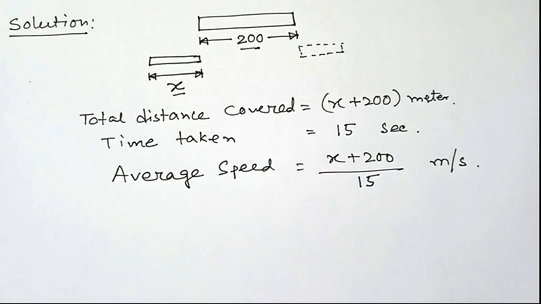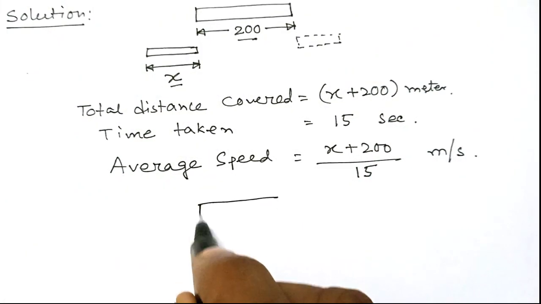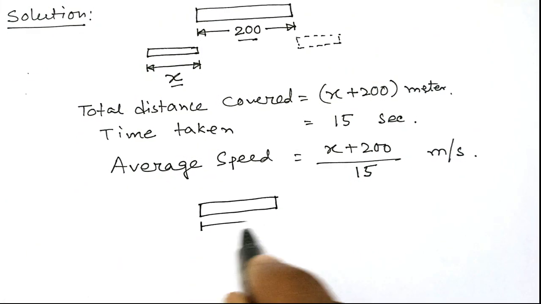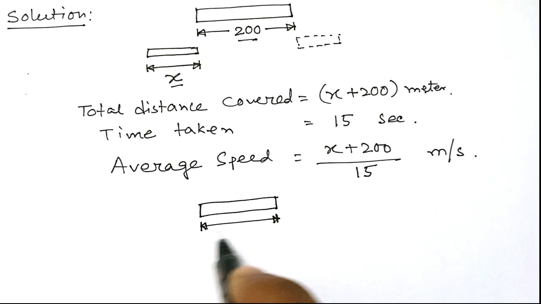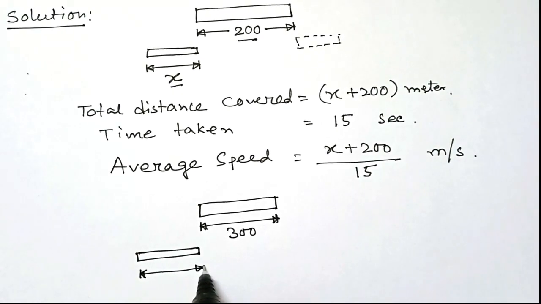In the second case, the length of the train remains the same, it is x, but the length of the platform changes to 300 meter. So in this case, the length is 300 plus the length of the train, that is x.